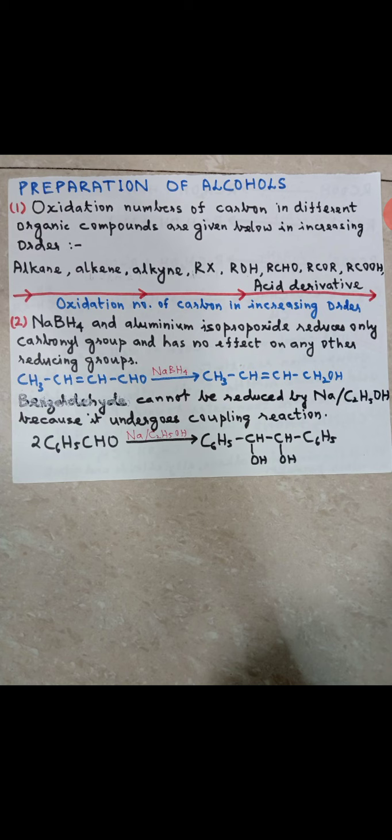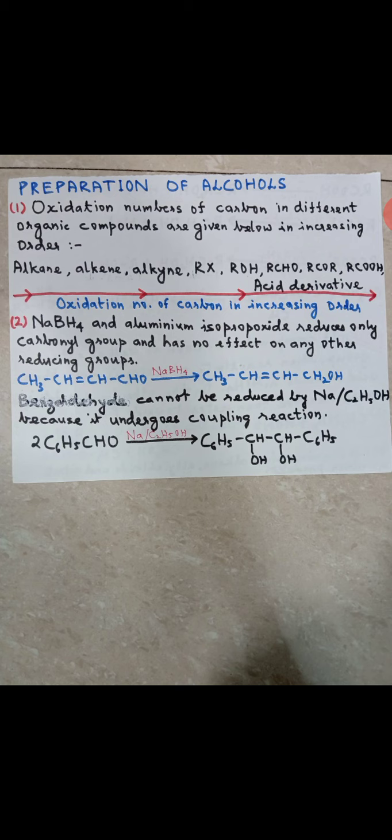Alright, like carbonyl compounds, aldehydes, ketones, you have seen it. I have given you one reaction there, you can see there. See here, aldehydes I have given you. That is NaBH4 and aluminium isopropoxide. Alright, NaBH4 acts as a what? A reducing agent.